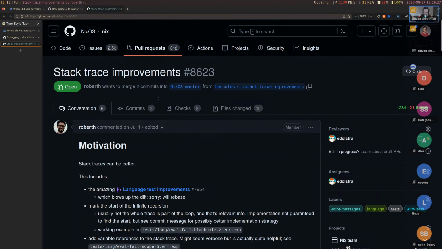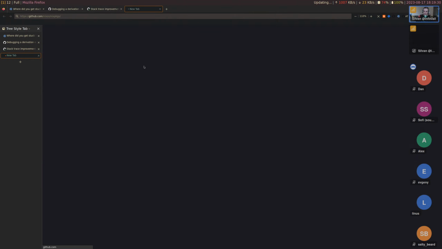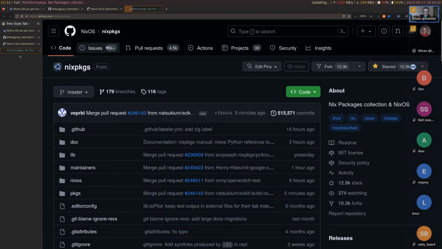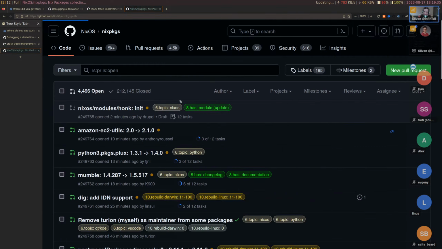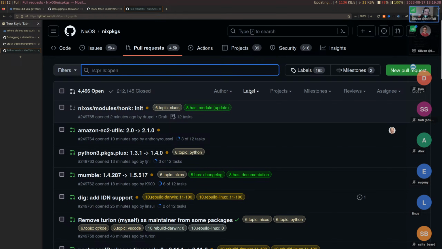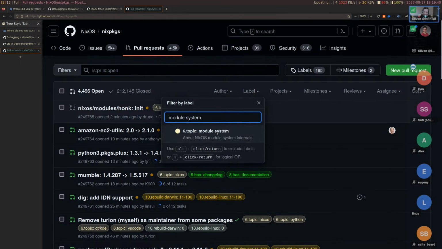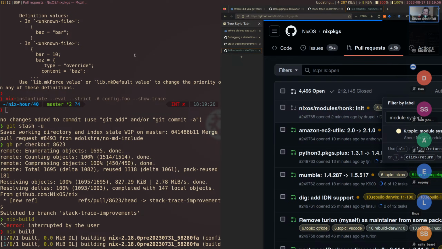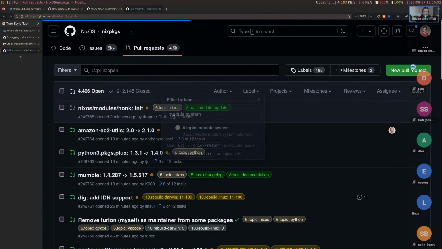Meanwhile, let's try out some other things. So actually, recently there is a pull request that I've wanted to check out for the module system, which adds better errors to the module system with more specific locations. Yeah, this is slow. This is a bit too slow indeed. I hope we don't get a unicorn from GitHub.